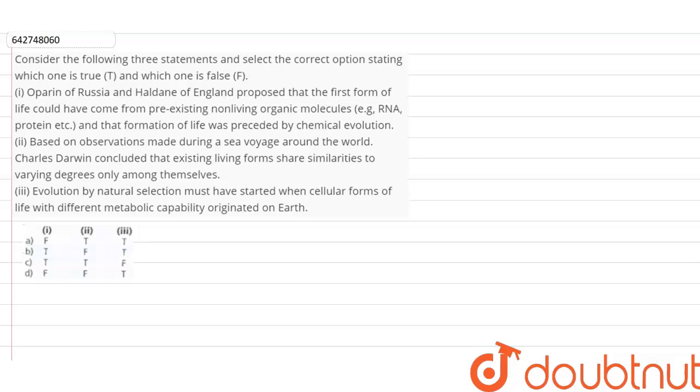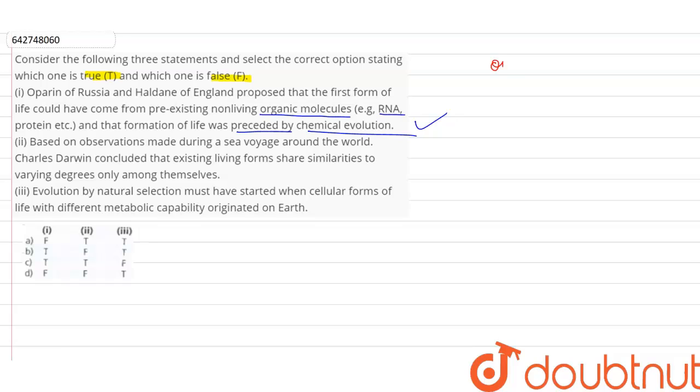In this question, we have to read the three statements given to us, and we have to identify whether they are true or false. So in the first statement, they are saying, Oparin of Russia and Haldane of England proposed that the first form of life could have come from the pre-existing non-living organic molecules such as RNA, protein, etc., and that formation of life was preceded by the chemical evolution. So this statement is absolutely correct.